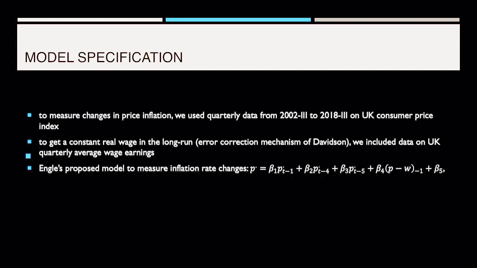We ran an unrestricted model from PT-1 until PT-6 and WT-1 until WT-6 and came to the conclusion that our data has the same typical seasonal behavior as Engle's model. After doing exclusion restriction tests and making use of the autoregressive information criteria, we decided to stick to the model that Engle proposed.